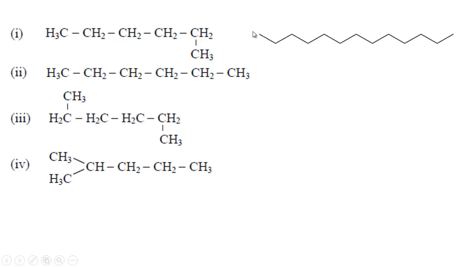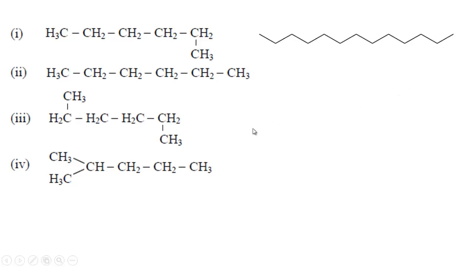But there will be CH3 at this point because there is only one hand, so carbon with carbon there will be three hydrogen atoms. So here CH3, here CH3, and at another point there will be CH2.